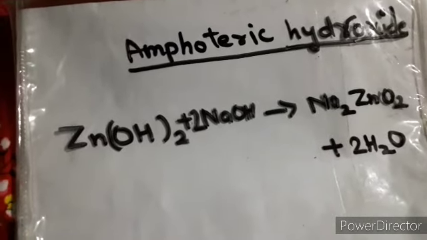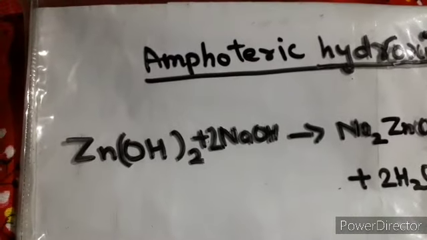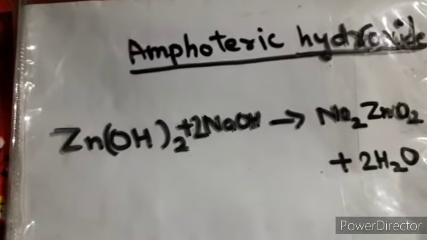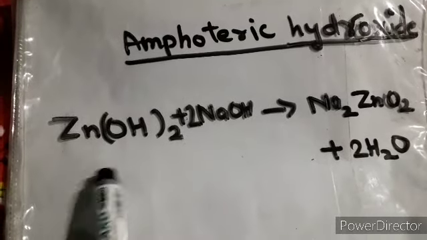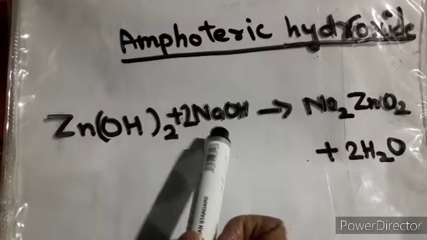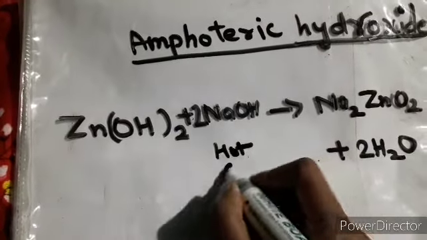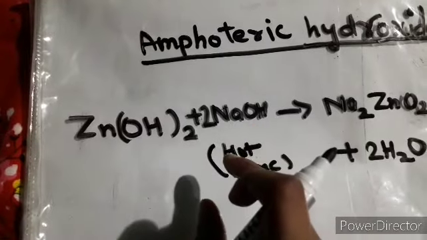So whenever you are focusing on these types of reactions, please see how things happen, what type of salt has been formed, and what the byproduct is. Over here it is water, right? And this is the amphoteric hydroxide. This is again hot and concentrated. You have to remember that it is hot and concentrated, right?